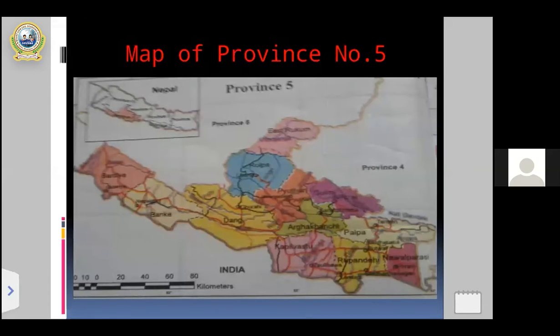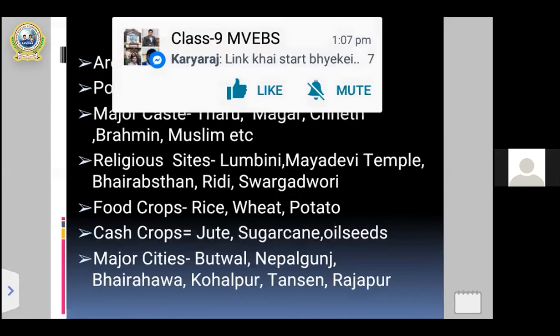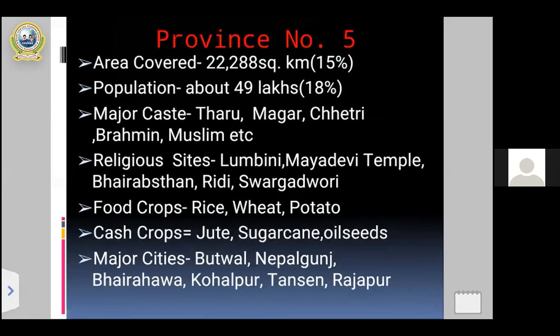After this map, you can see in the next slide some of the important points to clarify the overall concept of province number 5, like province number 1, 2, 3, 4. So in province number 5 also, on the screen, you can see some of the important points to clarify the introduction of province number 5.